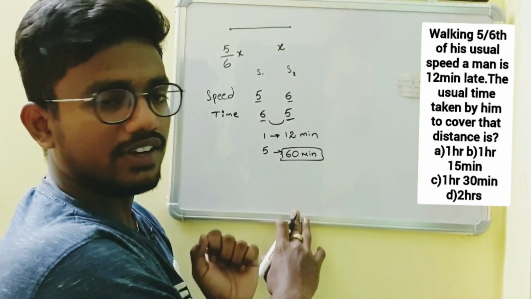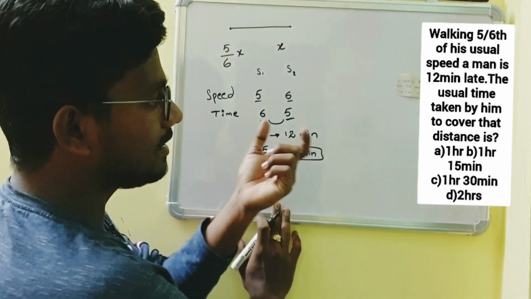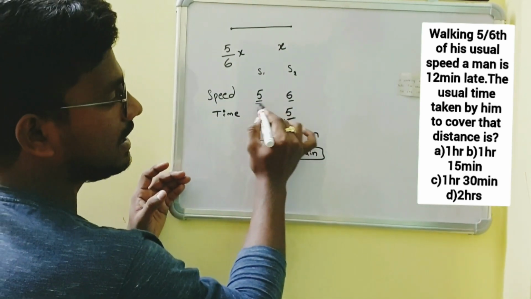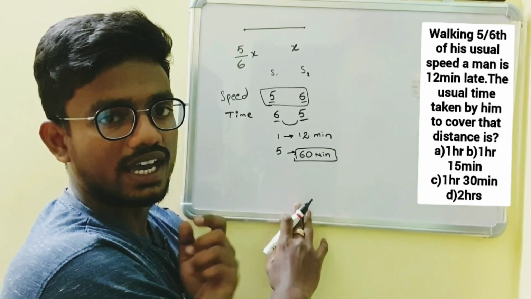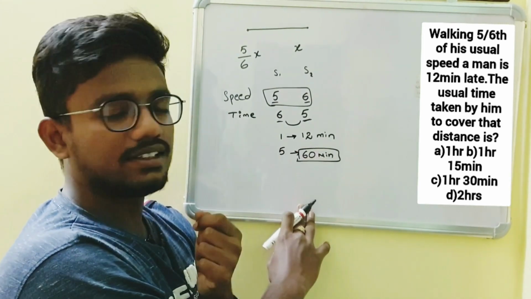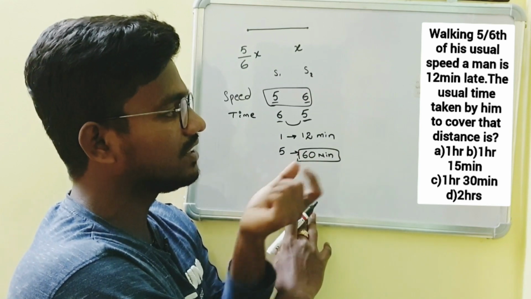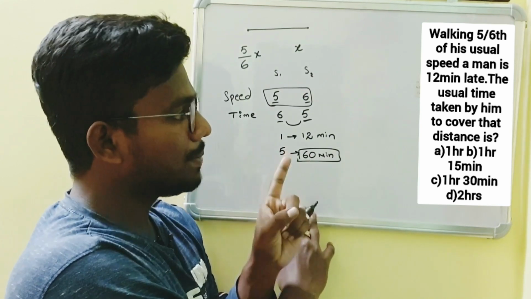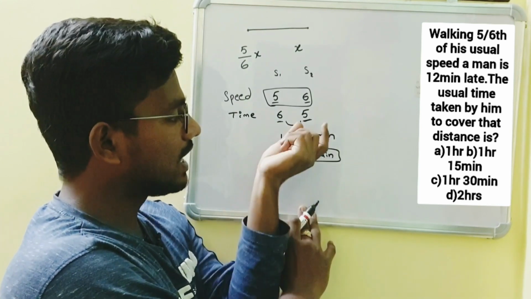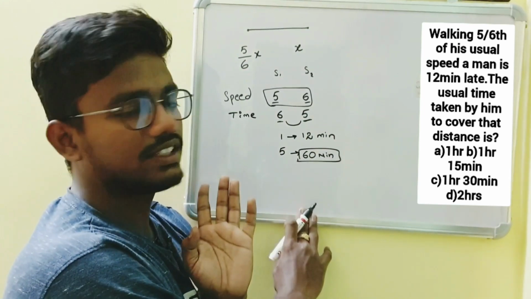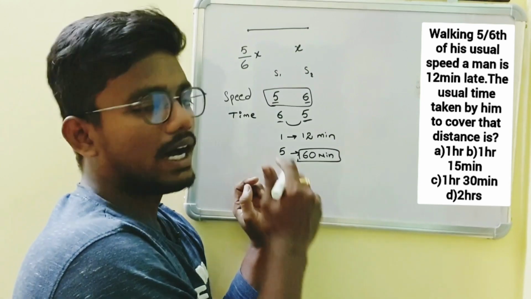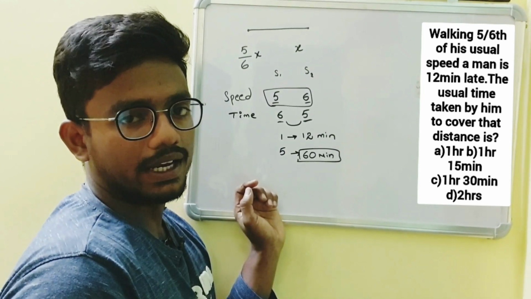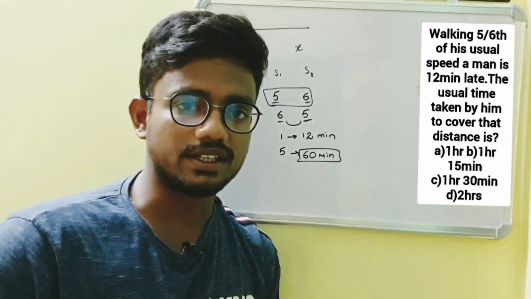But in a competitive exam, we can directly take the ratios. See, it is clearly given 5 by 6, so we will take 6 and 5 as our times ratio, and by seeing the question we can take the difference in time interval as 12. So one part difference is 12, so 5 parts is nothing but 60 minutes. So we can directly answer the question without using our pen. So we have to follow this method.